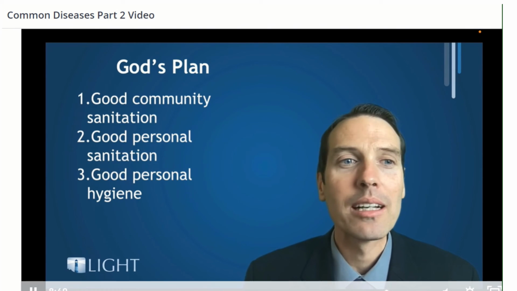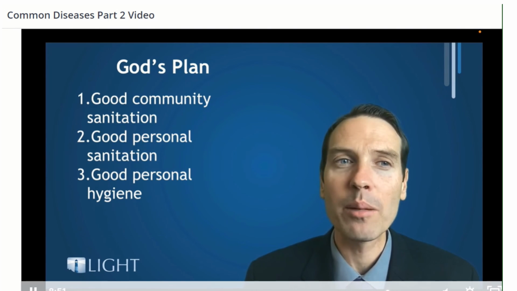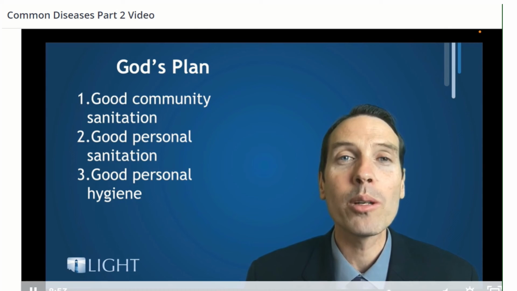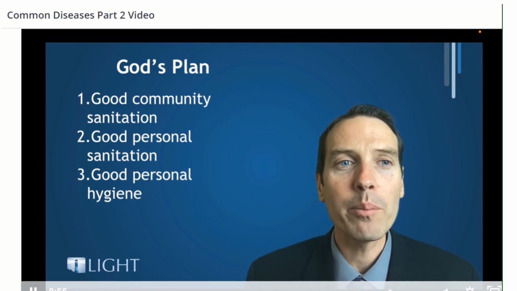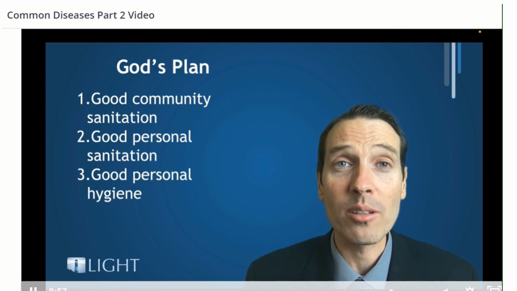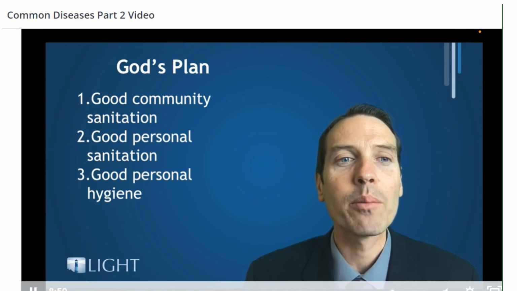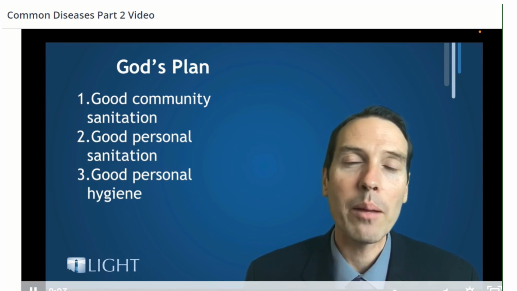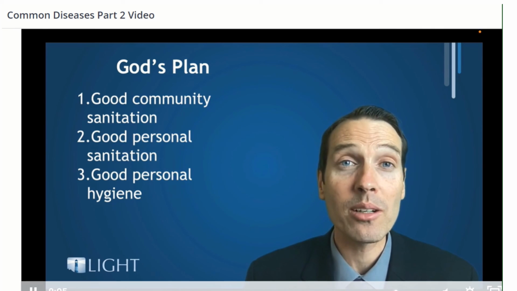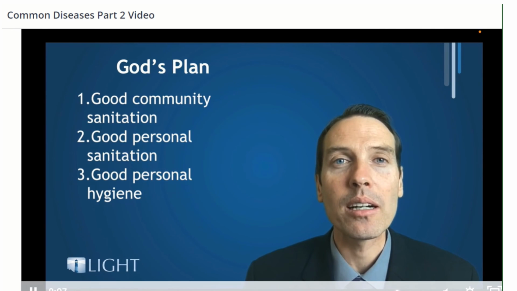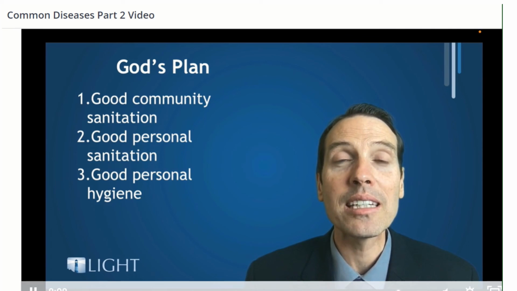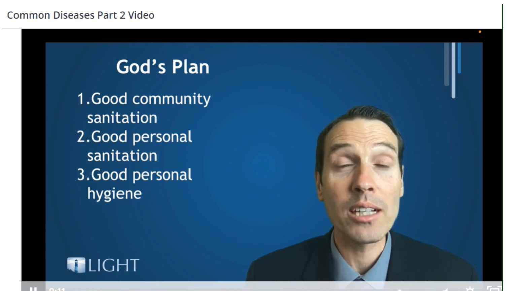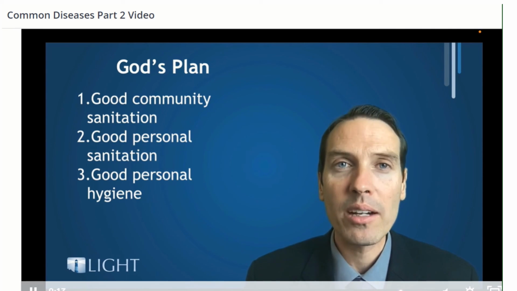How should we do it? Here are 3 things that are very important. Number 1, good community sanitation. Number 2, good personal sanitation. And number 3 is good personal hygiene. Those habits of washing our hands and brushing our teeth and keeping a good, clean, and safe environment for ourselves and our families is very important.